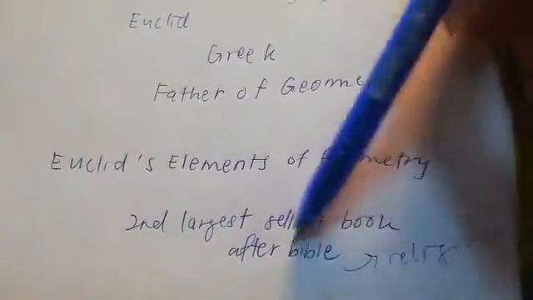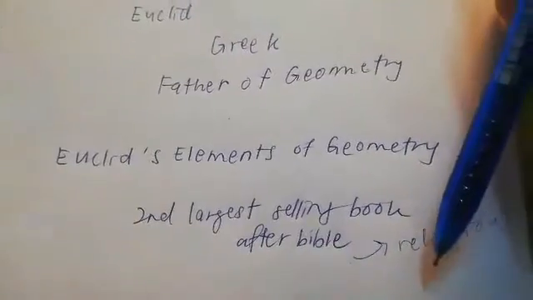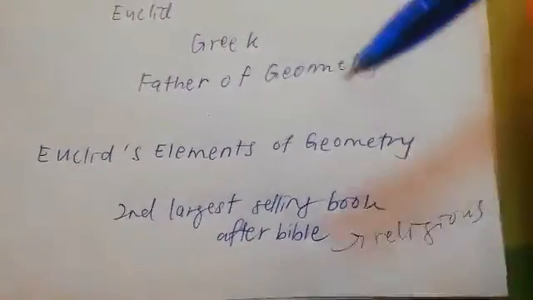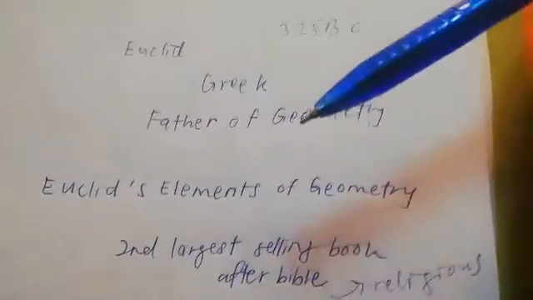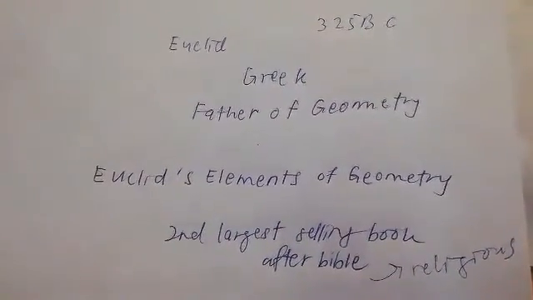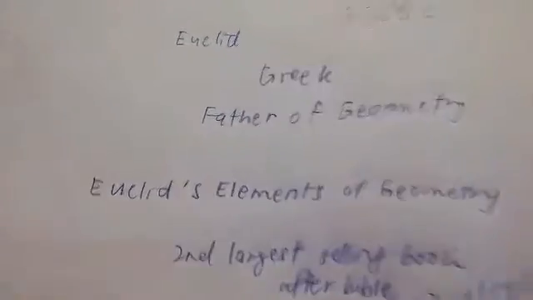The Bible is the religious book that Christians believe about their worship and so on. Okay, I will stop talking about him and let's continue our discussion.